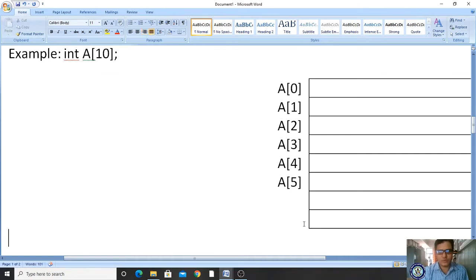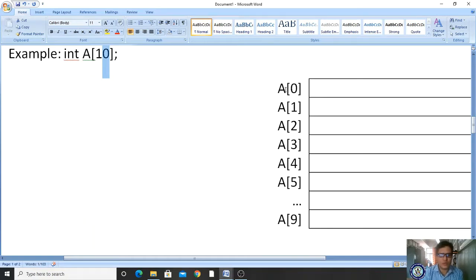A of n minus 1, that is 9. It ends with A of 9. Why? Because arrays start at the 0th location and end at size minus 1. What is the size we are specifying? 10. So 10 minus 1 is 9.